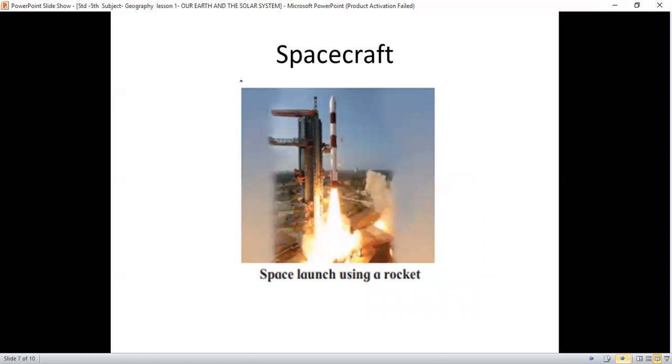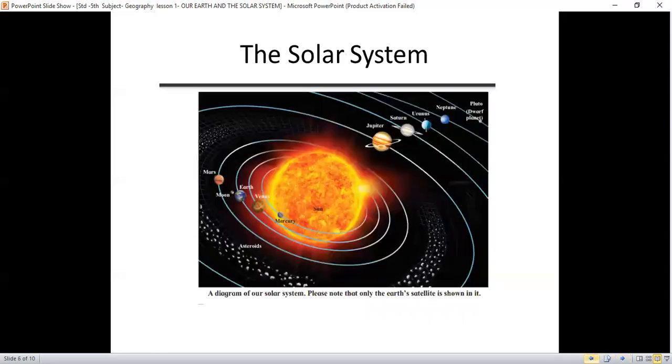Then next is the solar system. The sun which is at the center and the planets which revolve around the sun together are called the solar system. Now here you can see the sun at the center and the 9 planets, that is Mercury, Venus, Earth, Mars, Jupiter, Saturn, Uranus, Neptune and Pluto. So these are the planets which revolve around the sun.